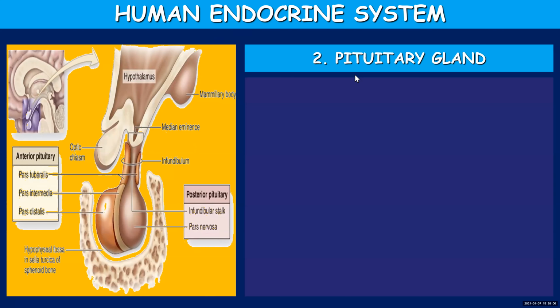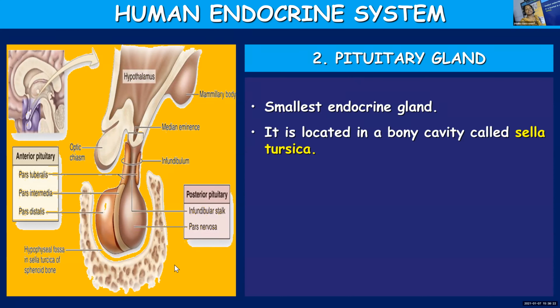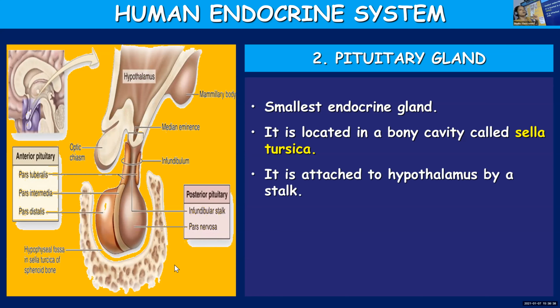The first gland that we learned was the hypothalamus. The second one is the pituitary gland. As we already discussed, it is the smallest endocrine gland, and it is located in a specialized bony cavity, and you call it the sella turcica. So the pituitary gland is located in a bony cavity, and you call this bony cavity the sella turcica. It's the smallest endocrine gland.